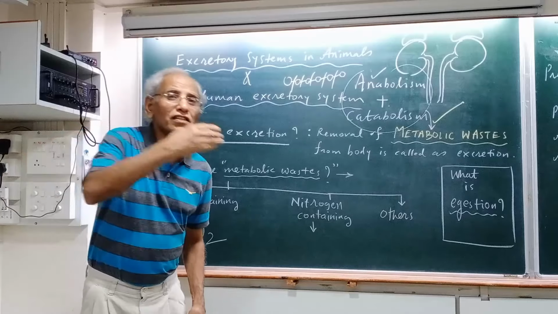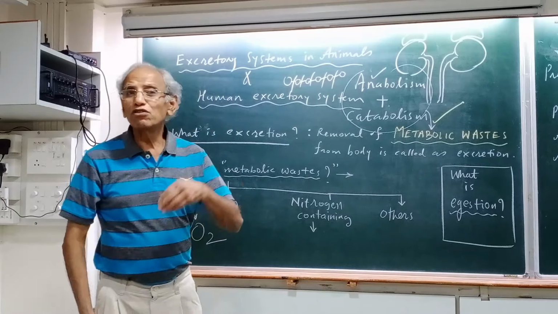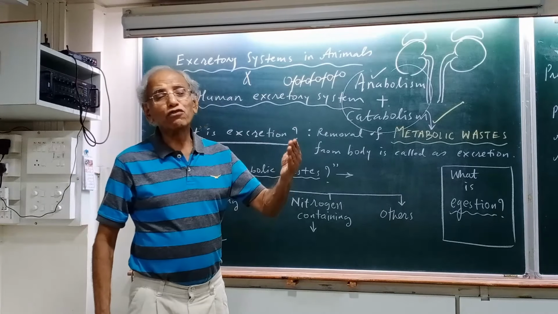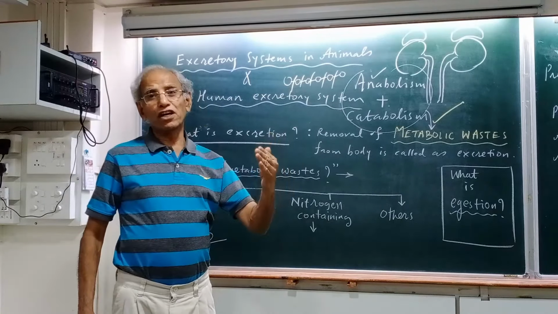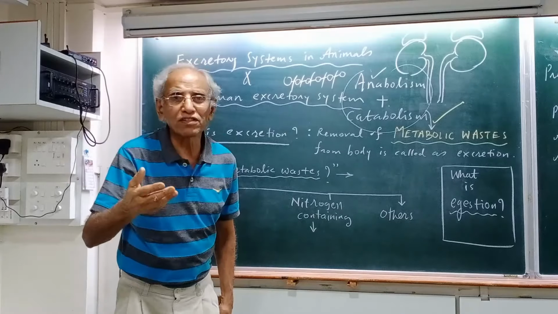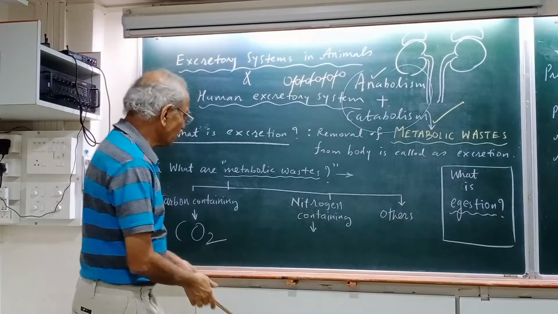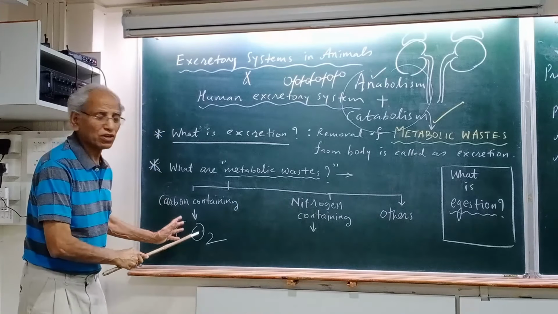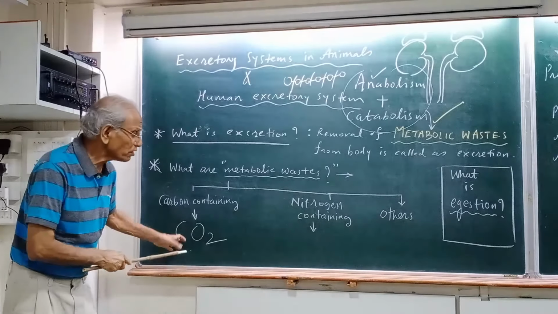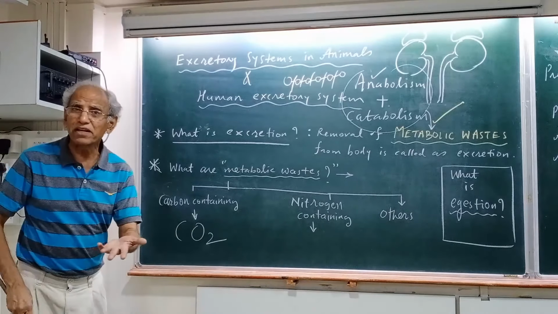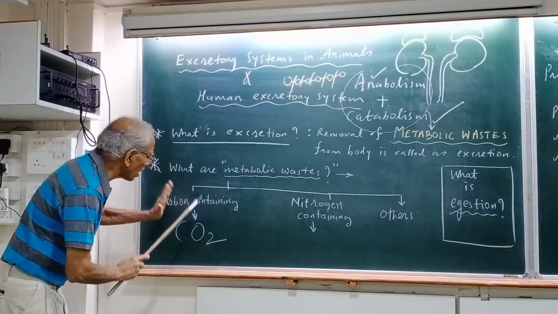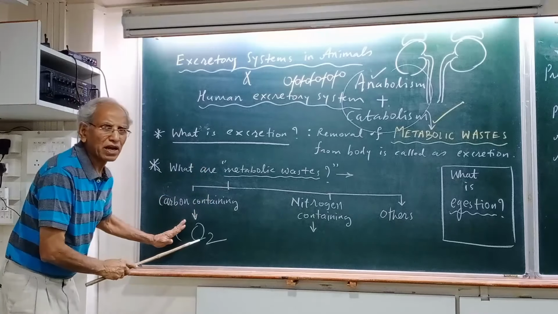Then it comes out of the cell, enters the blood capillary, goes through the bloodstream to the lungs, and through the alveoli the CO2 is given out. When you are breathing out, in the exhalation process, carbon dioxide is given out. That is carbon dioxide elimination. Beyond a certain limit, carbon dioxide is not good, so it is continuously eliminated.